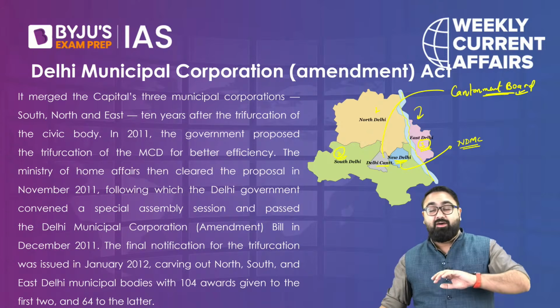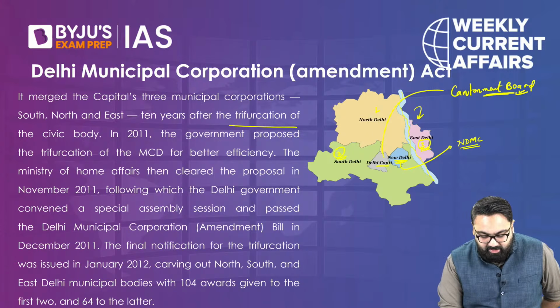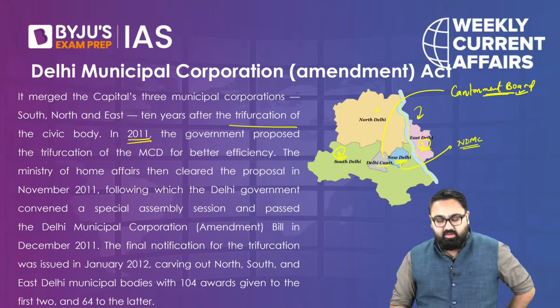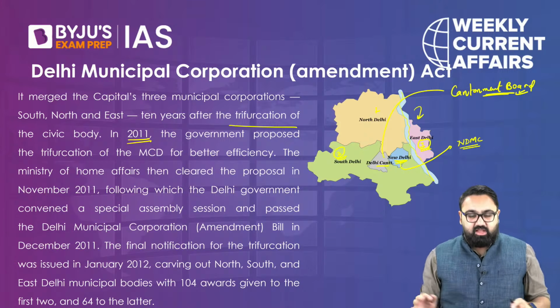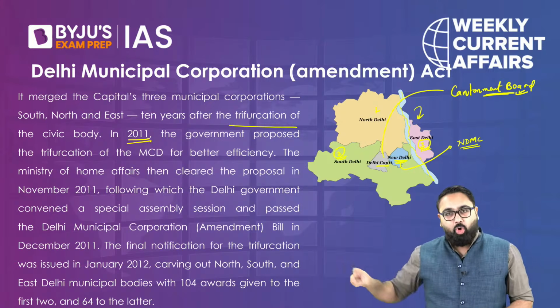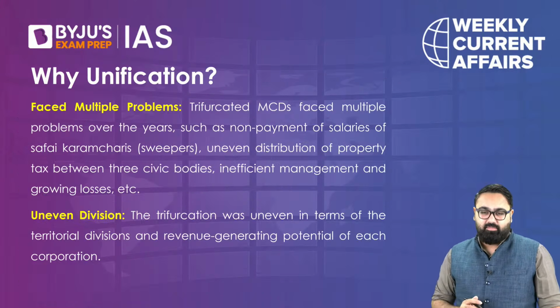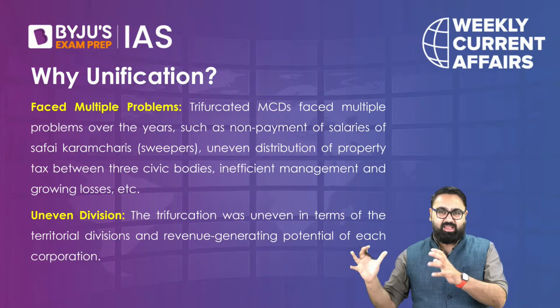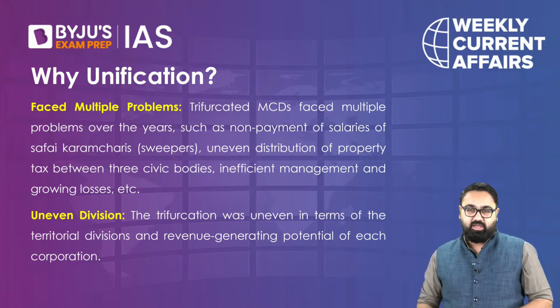Now, it is not that there were always three municipalities. The trifurcation actually happened in 2011 for better efficiency's sake. It was said that we will trifurcate it so that we can ensure proper care is taken of all these areas specifically, proper budgets are given, and they can look into their entire area specifically. Now, what was the need of unifying them again?